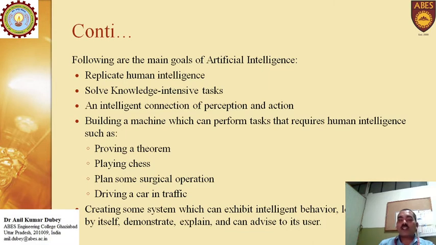Similarly, planning for surgical operations: how they can diagnose, how they can detect, and how they can analyze a particular disease on behalf of the previous data. Suppose the symptoms are related to a particular disease, so how much percentage they can belong to that particular disease. So they can recognize the disease, and whatever the possible treatments are, and whether surgery is important. Here somewhere a robot is doing the surgical operation, so that is done by an artificial intelligence designed robot, that is machine intelligence.